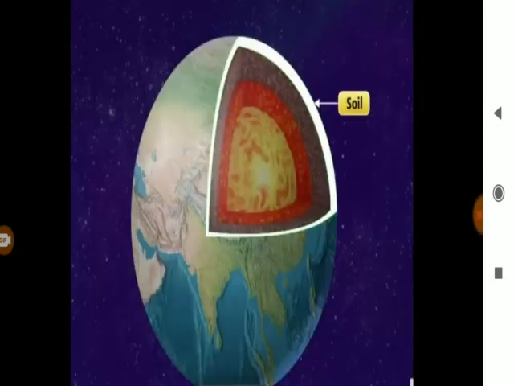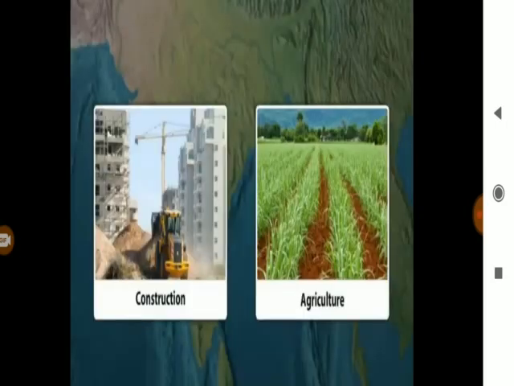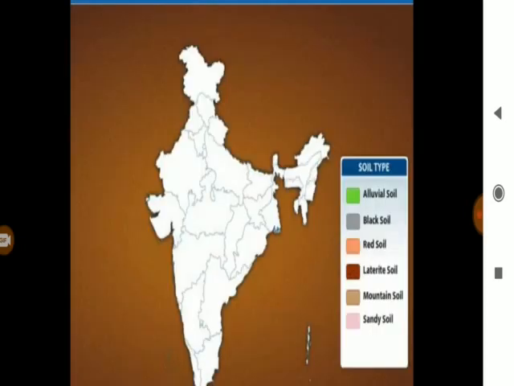Students, as we all know that soil is found everywhere. It is in fact the top layer of the earth's surface. In India, we use soil for many purposes like for construction and agriculture among other things. The type of soil used for each purpose is different. There are 6 different types of soil found in different parts of India: alluvial soil, black soil, red soil, laterite soil, mountain soil and sandy soil. So now let's read about the alluvial soil first.